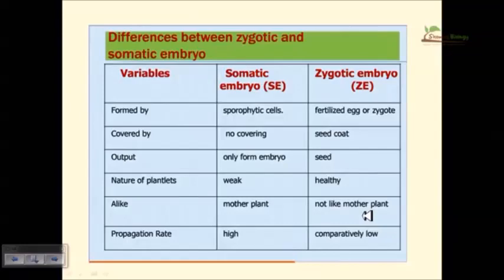But the propagation rate of somatic embryogenesis is very high. There lies the importance of doing somatic embryogenesis over zygotic embryogenesis. And on the other hand, the zygotic embryogenesis reproduction rate and propagation rate is comparatively low.